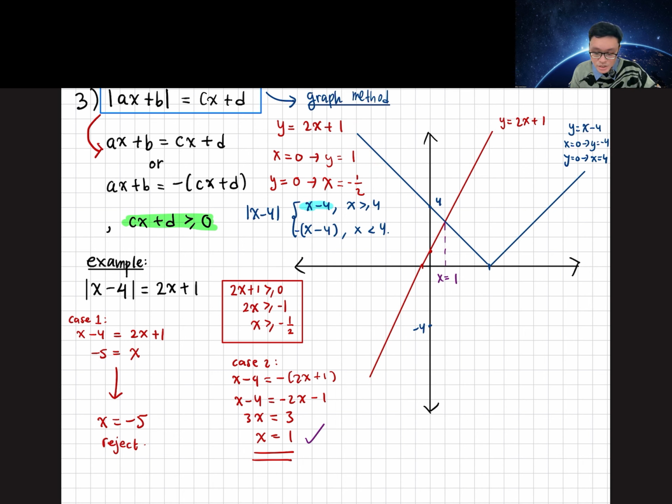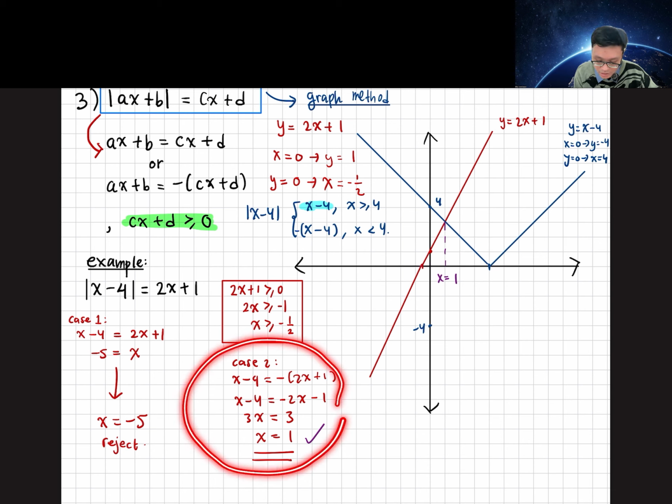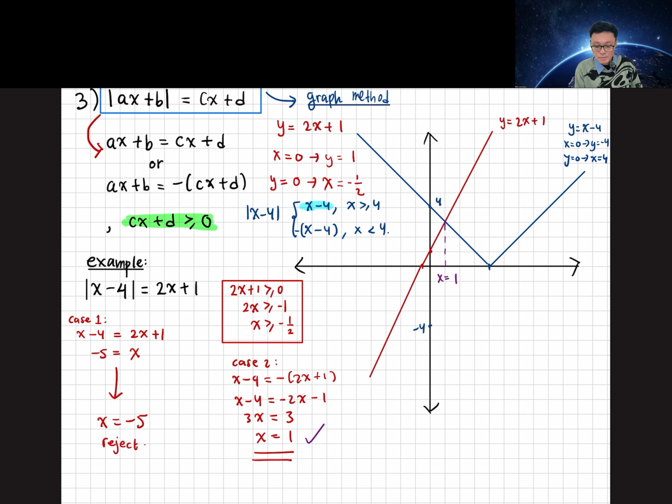But there might be a case where you don't have an intersection at all. For example, I have a line like this, no intersection, right? Like they are parallel. Or you have two intersections, maybe like this. You have two solutions. So be careful. You may have two solutions or one solution, for example, like this, or no solution at all by checking the condition.